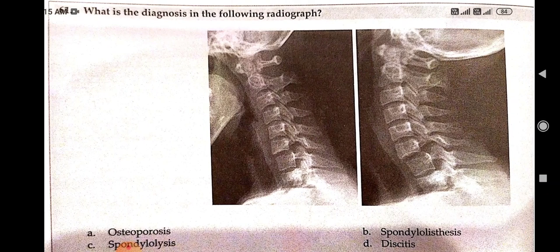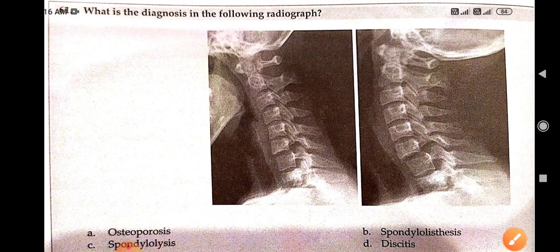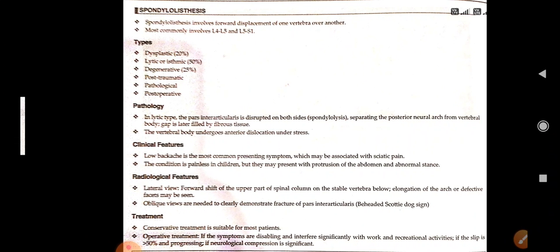Now, what is the diagnosis in this radiograph? So this is a case of spondylolisthesis. Okay. Spondylolisthesis involves forward displacement of one vertebra over another, most commonly involving L4, L5, and L5, S1. Okay.